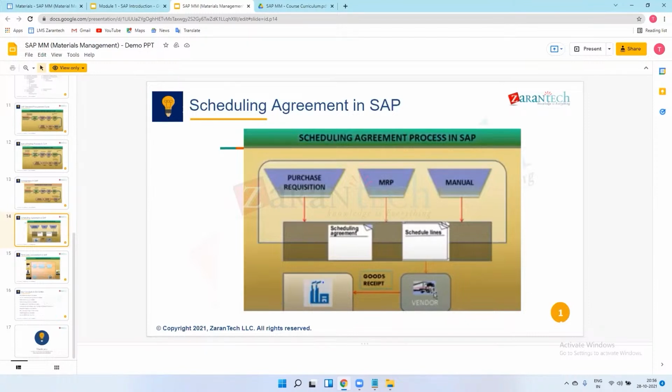For that, we have already created a scheduling line for the vendor, so the vendor is responsible for that. They will send the material to the company and we will issue that material to production. That means day-wise procurement in a scheduling agreement. Are you getting? Yes.